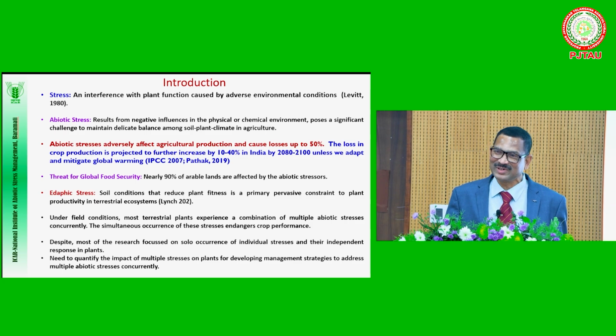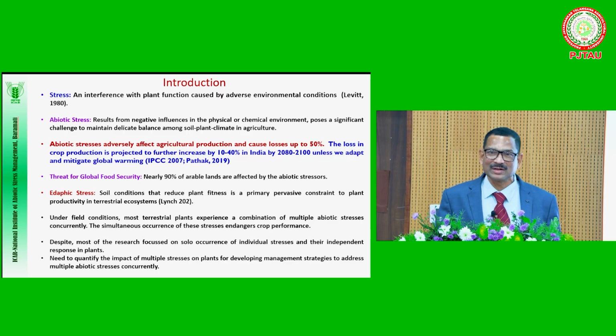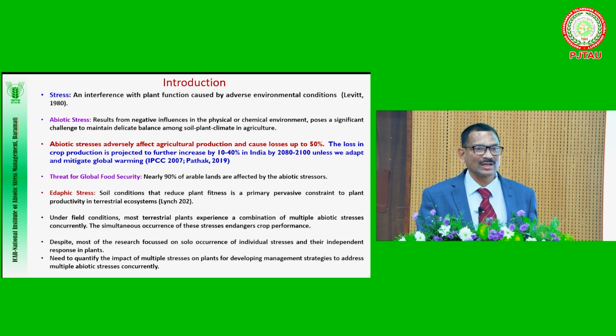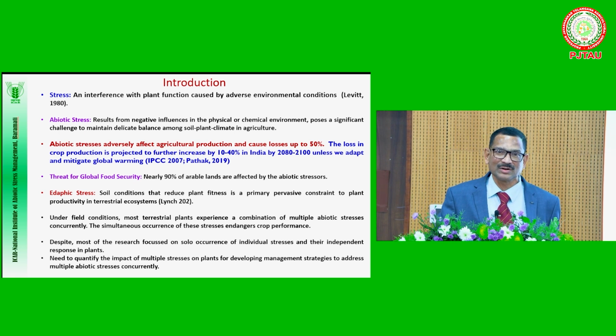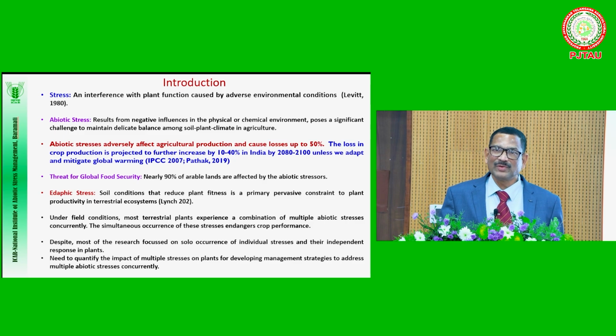So actually, the mandate of the institute is very, very broad. Stress is any interference with plant growth based on the environmental condition. Abiotic stresses are mostly physical, chemical, and environmental stresses that adversely affect plant growth and crop yields. If we see the literature, we find crop yield loss of up to 30%.